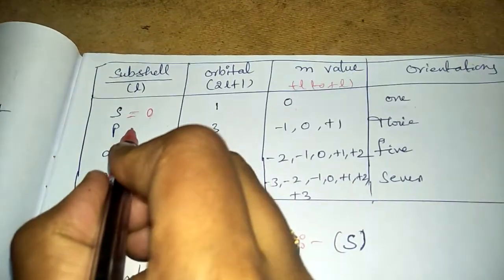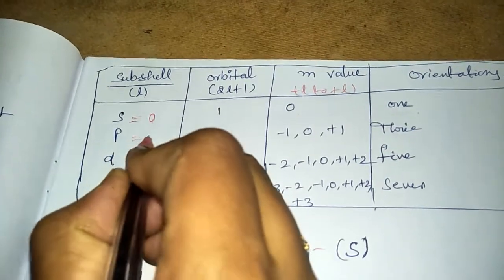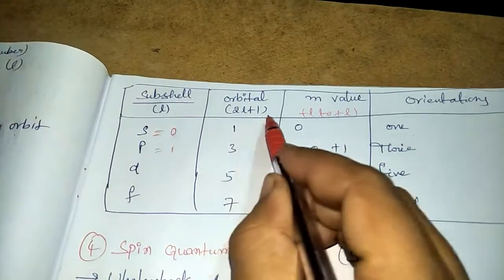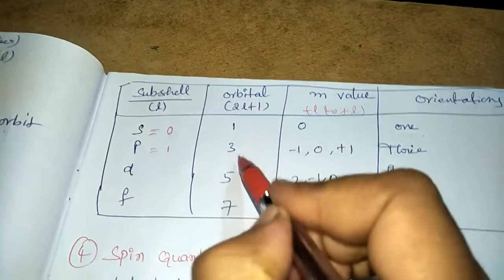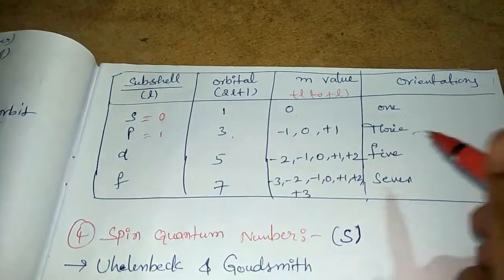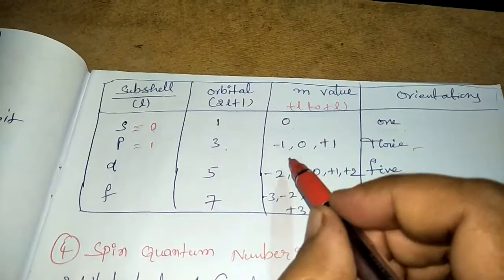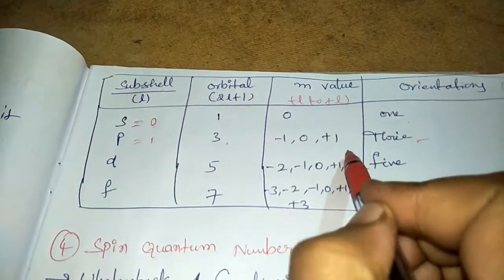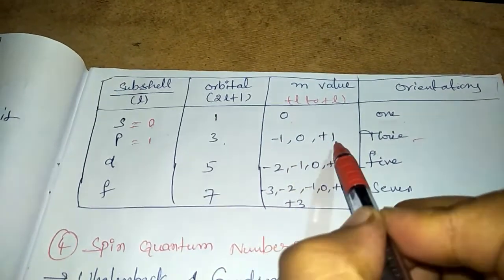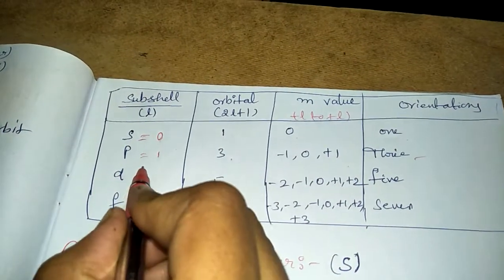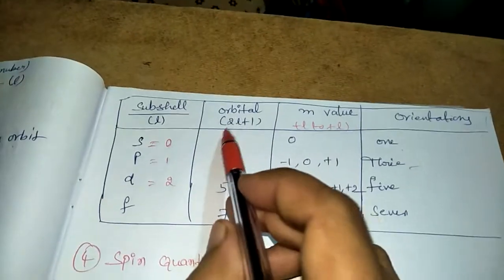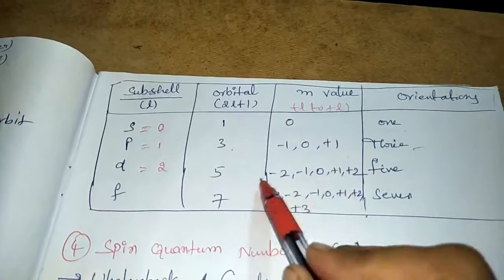If the subshell is P, for L value 1, how many orientations are there? By using this formula, 2 into 1 plus 1, 3 orientations are there. What are the M values? Minus L to plus L. Here what is the L value? 1. So minus 1, 0, plus 1. If the subshell is D, the L value is 2. So 2 into 2 plus 1. How many orientations are there?